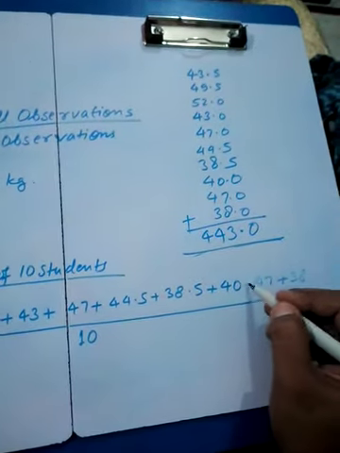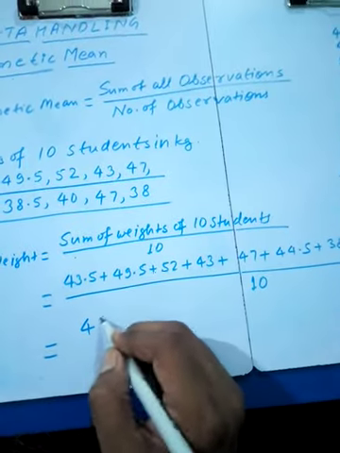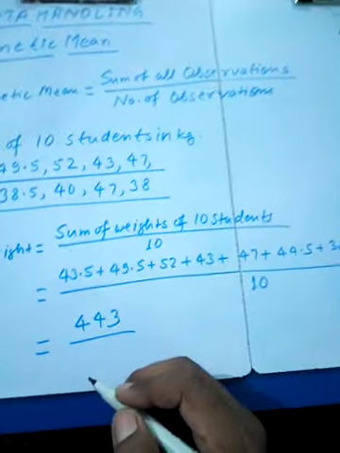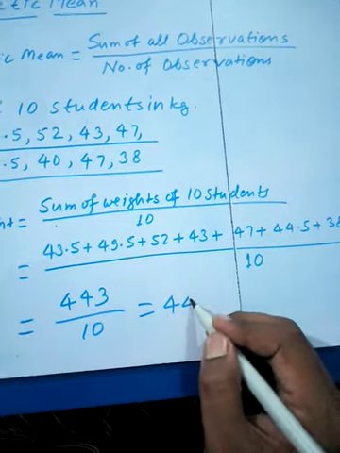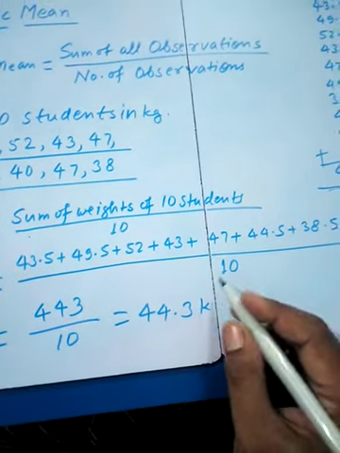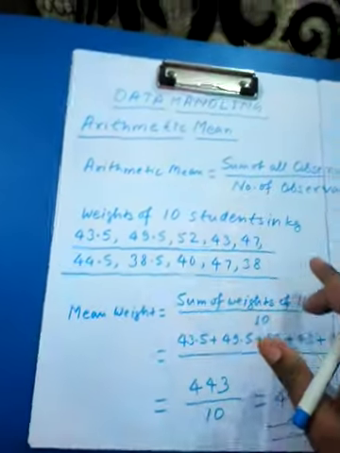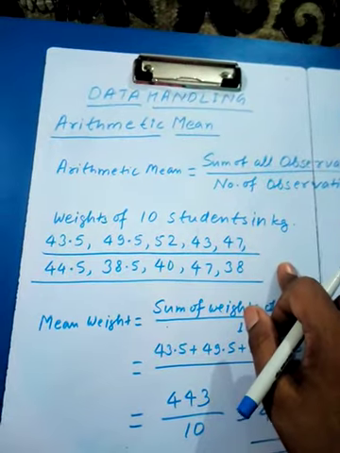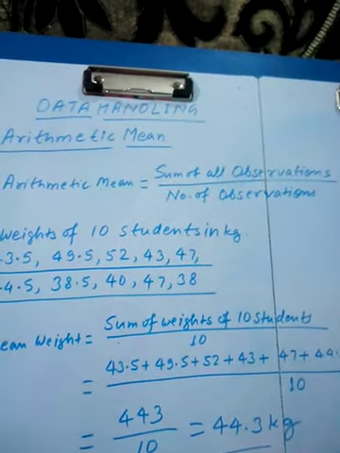So the total sum is 443 by 10. If you divide this by 10, we will get 44.3 kg. So this is the mean weight of the given observations or given data. Students, this is the simple way to find out the mean of the data. So students, this is the method to find out the mean of the given observations.